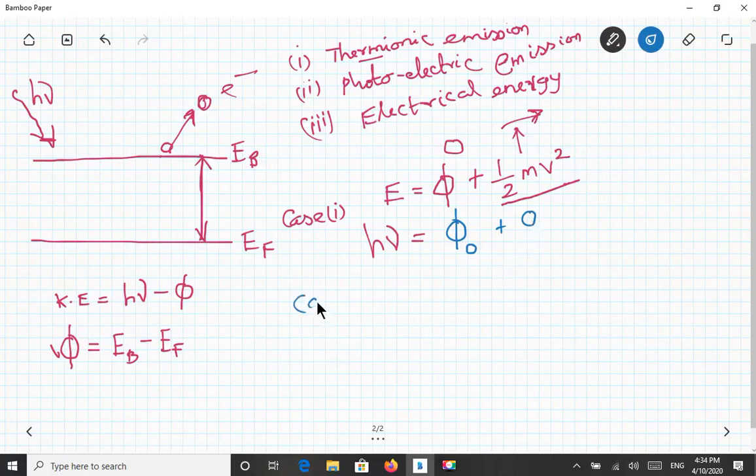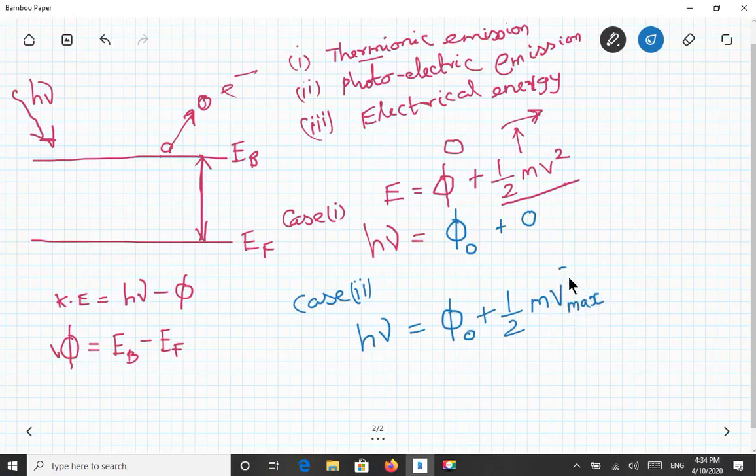In case 2, we are giving enough energy which releases the electron and also moves it with maximum velocity. To indicate the maximum velocity, we put it as Vmax.